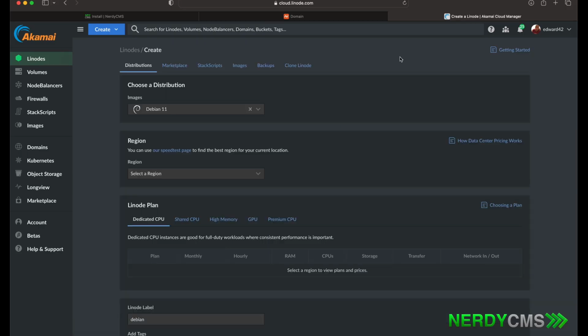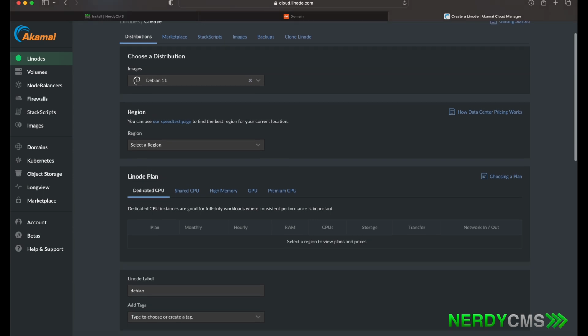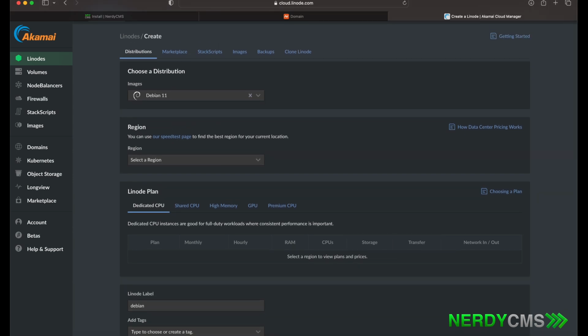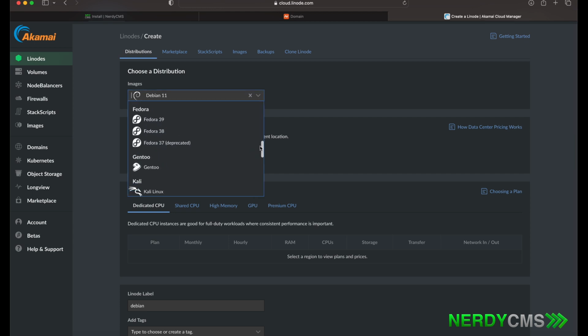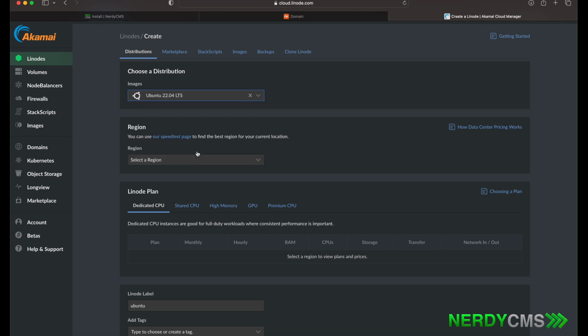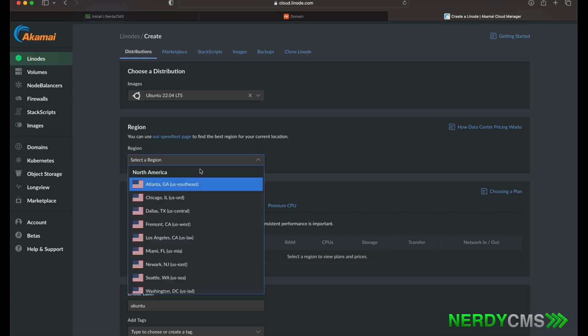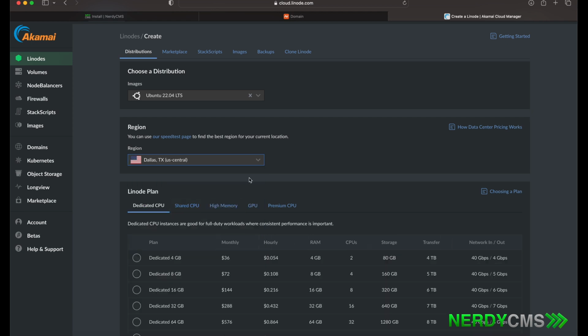Step 2 is deploying your server. So to start, you must choose a server programming language. We use Ubuntu, and it's better to use the latest LTS. LTS stands for long-term service. So for this video, we're at 22.04 LTS, but you may see a higher version later. Now choose the region where you want your server to be deployed. It can be anywhere.